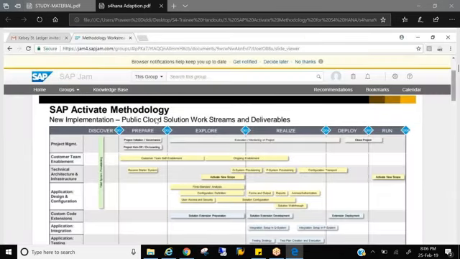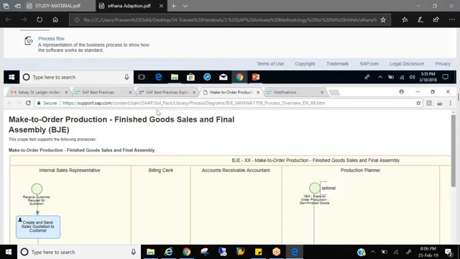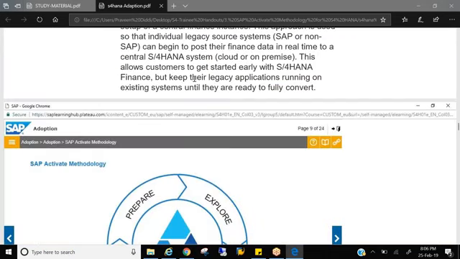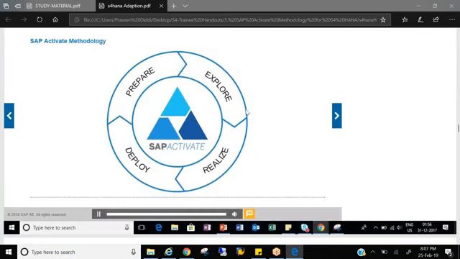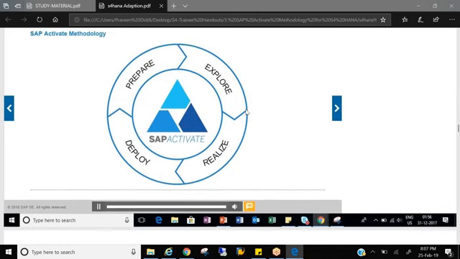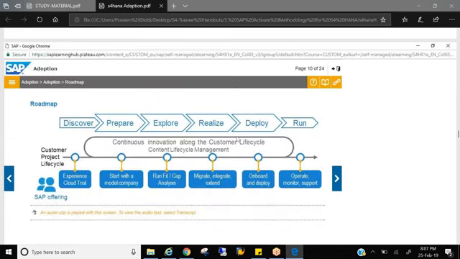You really don't need to know this as of now, but as I told you, if you go for an SD interview, for sure they ask questions on S/4HANA as well. So at least to crack the interview level. Yeah, before prepare it is discover, after deploy it is run. So technically it shows 6, but only 4 steps: prepare, explore, realize, and deploy. This is the new Activate methodology.